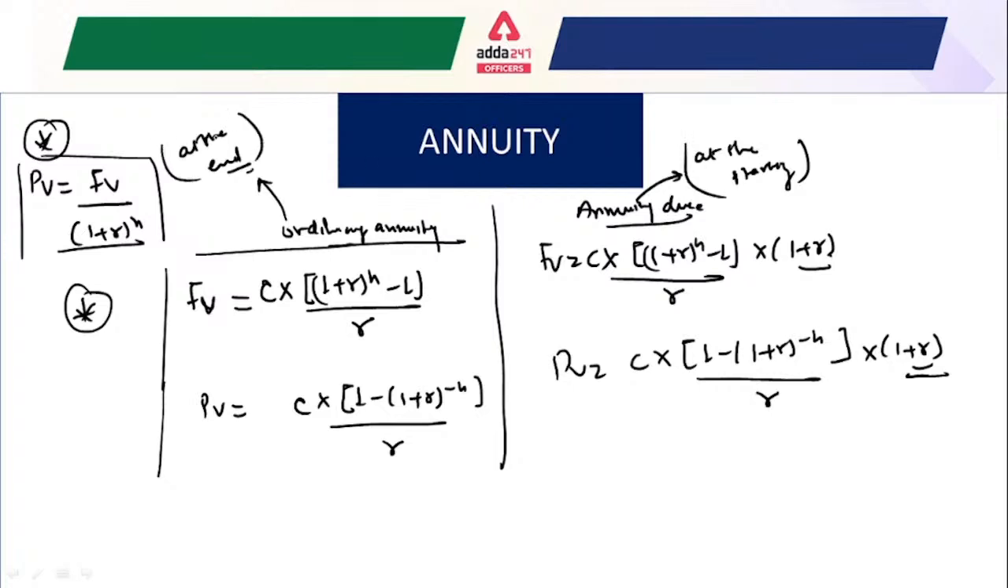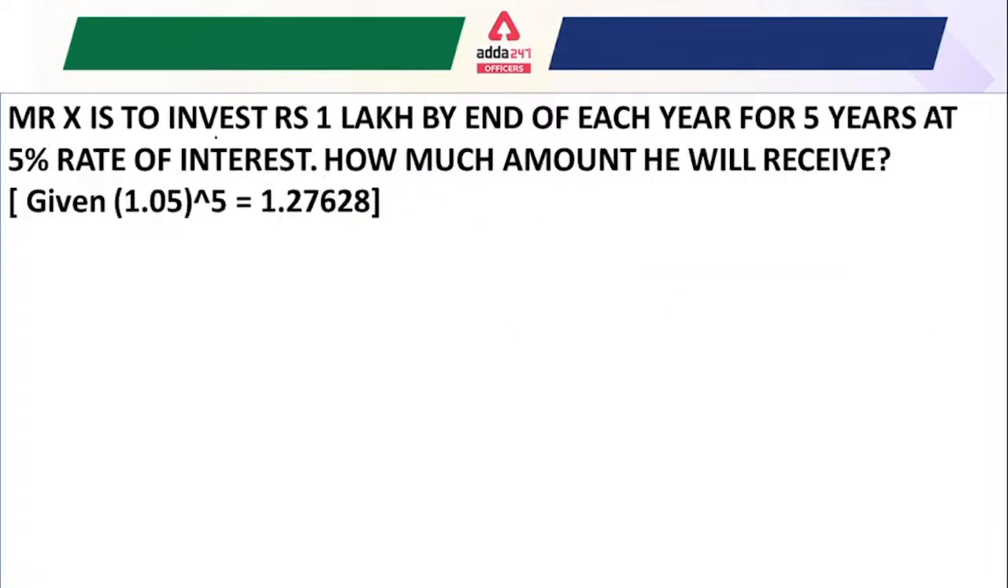All right. Now we are going to solve questions based on this concept. The first question: Mr. X is to invest 1 lakh by the end of each year for 5 years at a 5% rate of interest. How much amount will he receive? Here, Mr. X is investing 1 lakh by the end of each year, so this is a question of ordinary annuity.